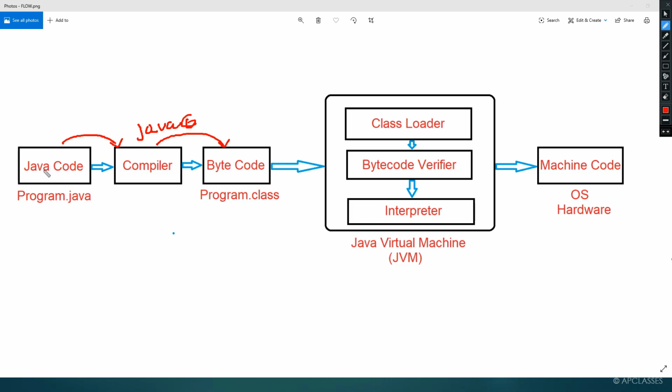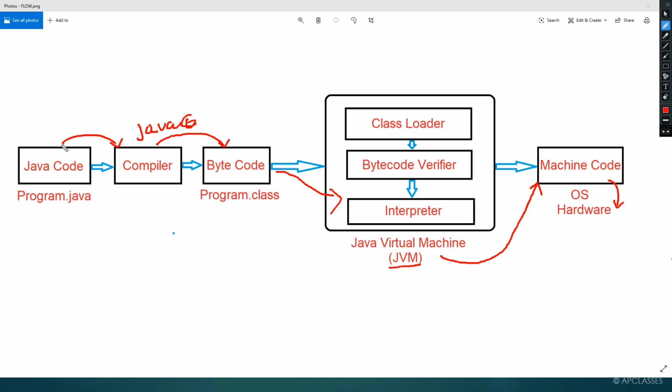What will you write? The Java source code with the help of a compiler gets converted to bytecode. Then the bytecode with the help of an interpreter gets decoded for the JVM. Further, the JVM converts the bytecode into machine code, which can be executed on hardware, on a specific machine or on a specific operating system.